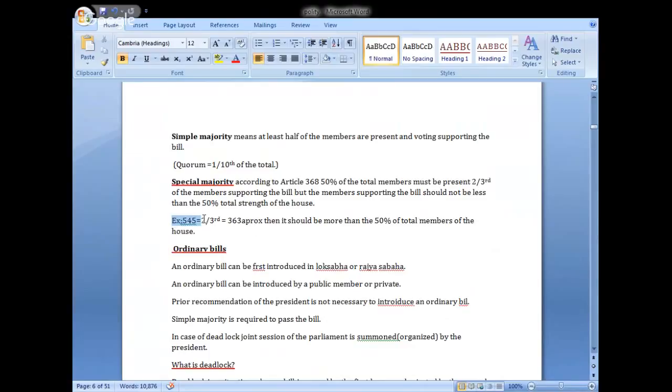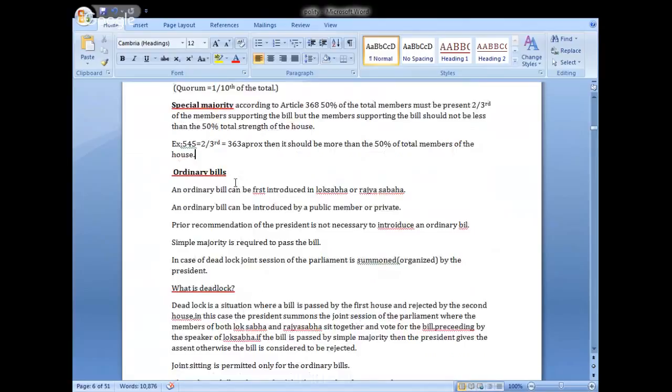Okay. Look at this and understand carefully. Of 545 members, 2 by 3rd means 363 members have to support the bill. That is more than 50% of the total members of the House. Kindly remember.